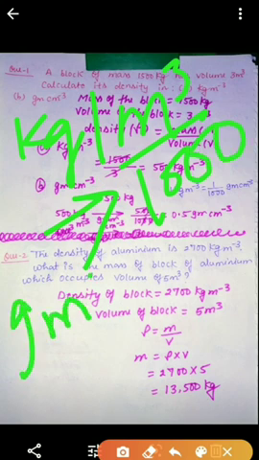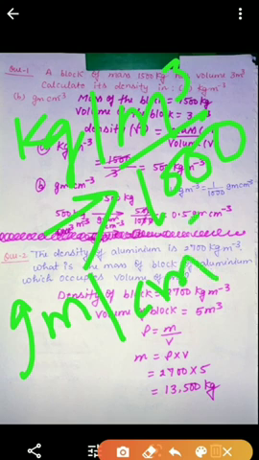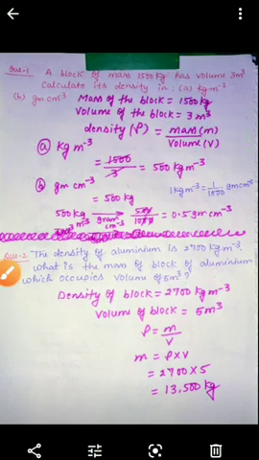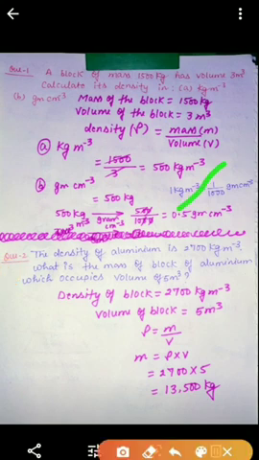From kg per meter cube to gram per centimeter cube, divide this value by 1000. So here 500 divided by 1000, you will get 0.5 gram per centimeter cube, or 0.5 gram centimeter to the power minus 3. This is the answer of the first numerical.